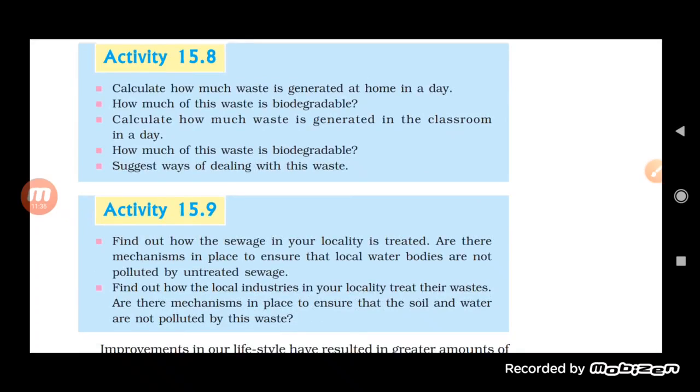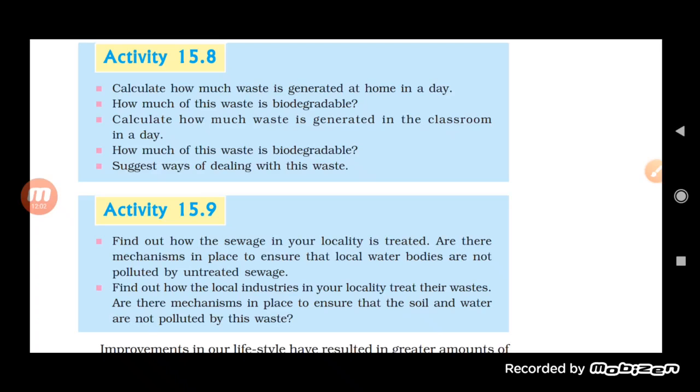If we are talking about the biodegradable waste, we already know that there are methods like composting and vermicomposting. These are some of the methods by which we can degrade the waste material. Okay, we can convert it into compost and use it in the form of compost or manure.